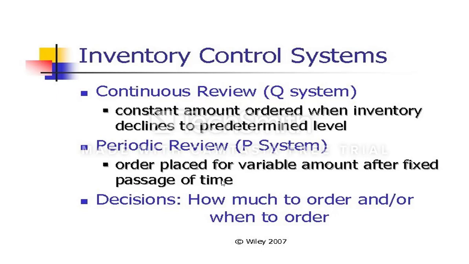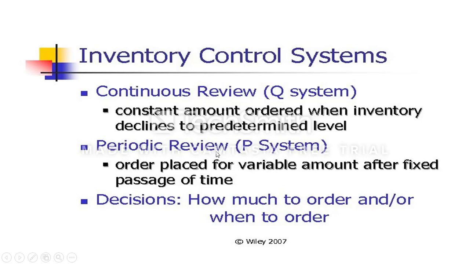Now I come to the last topic in this fifth unit, the inventory control system. Previously we saw selective inventory control techniques. In this inventory control system, you have the Q system and the P system. Q system means quantity system, P system means period system. The continuous review system means a constant amount is ordered when inventory declines to a predetermined level. Whenever inventory comes to the reorder level, we purchase a Q, and this Q may be the EOQ, economic order quantity.